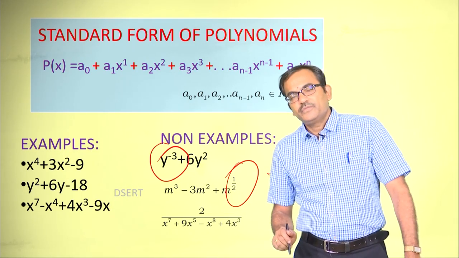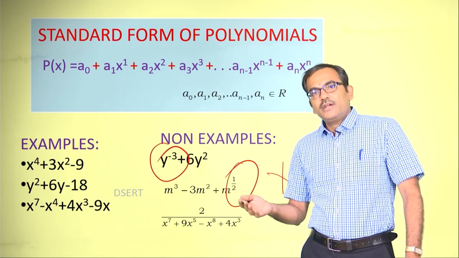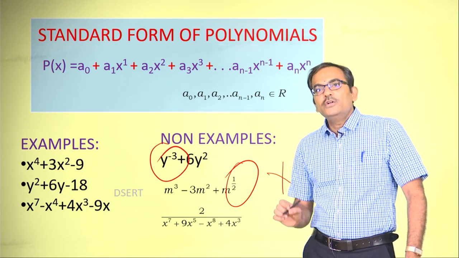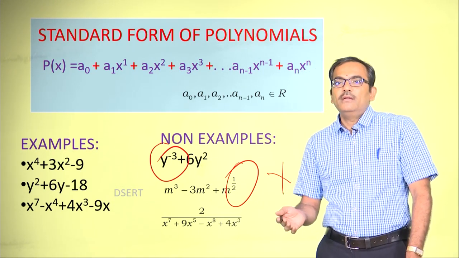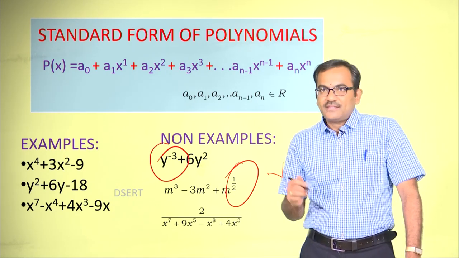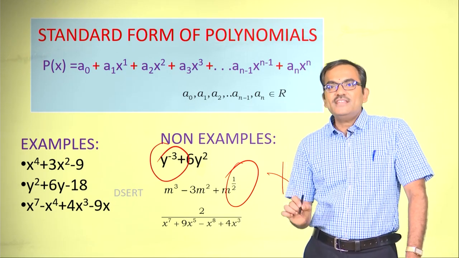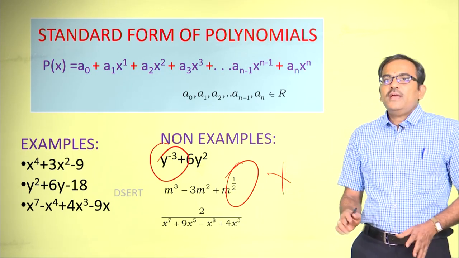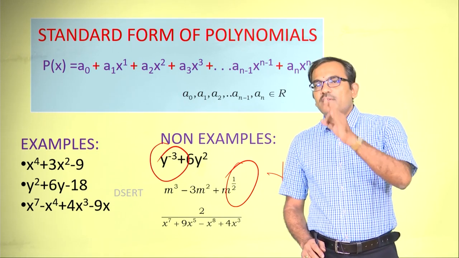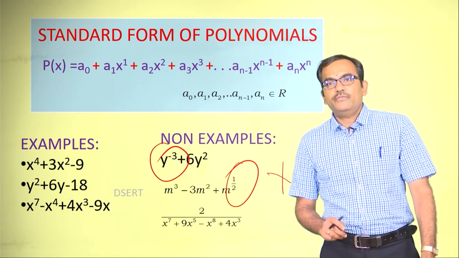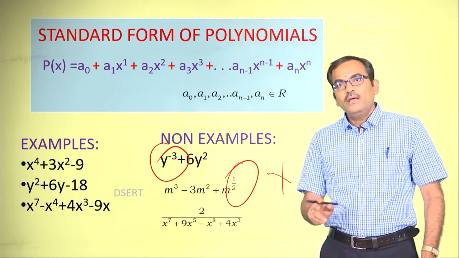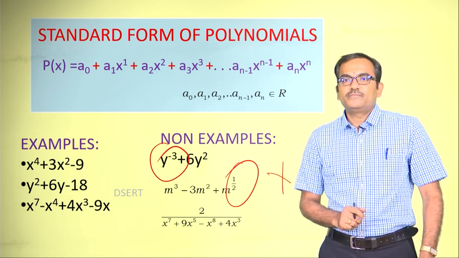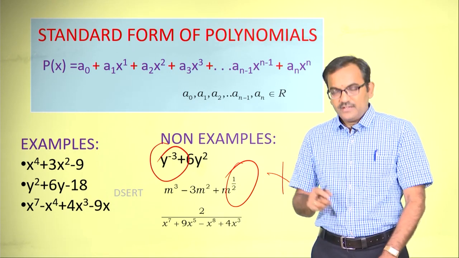And the third one, which is evident, again I have written it as 2 divided by x to the power of 7. Here also the power of the variable is x to the power of minus 7. Therefore, it ceases to be an example. Dear children, this can be a very good tricky 1 mark question in your examinations. Therefore, be careful while analyzing the polynomial for example and for non-example. Clear? Okay, let us continue.